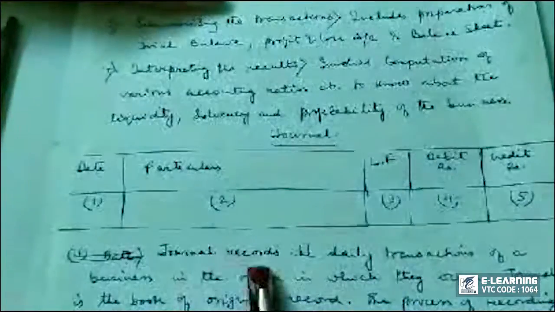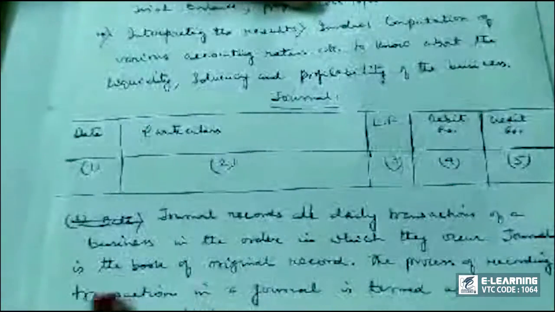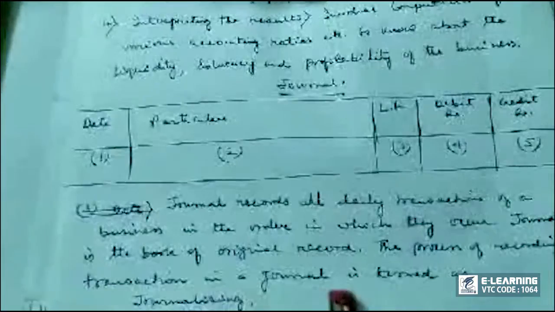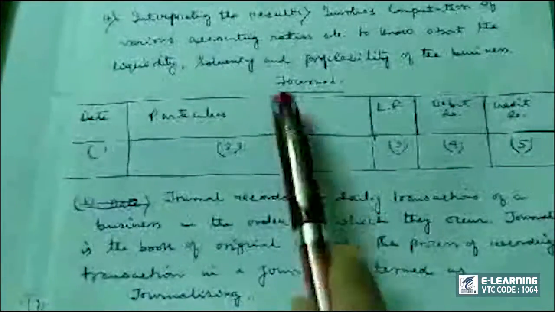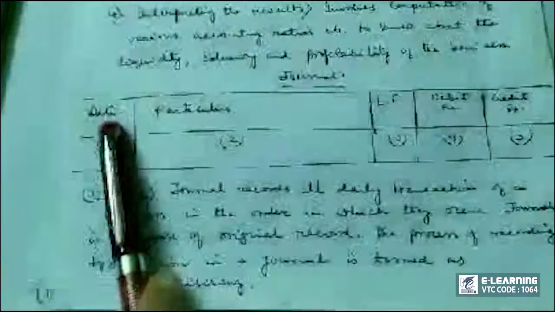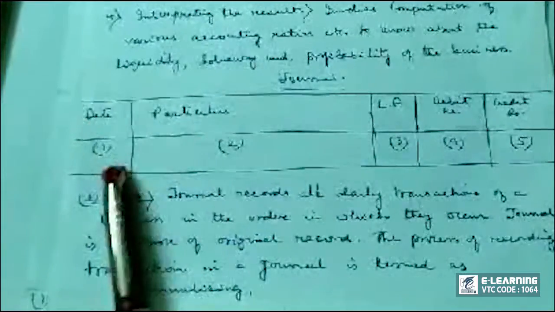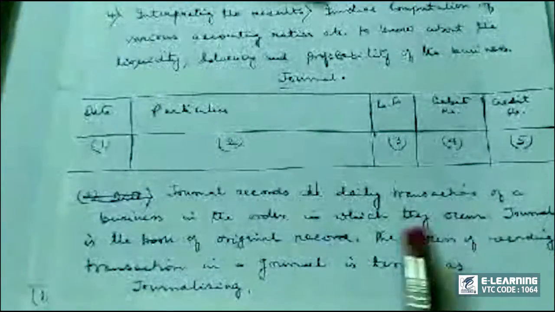So journal, this is the format of a journal. What is journal? Journal records all daily transactions of a business in the order in which they occur. Journal is the book of original record. The process of recording transactions in a journal is termed as journalizing. This is the format. Journal, the first column is called date. This is the particulars column. The second column, this is where we will journalize the transactions.